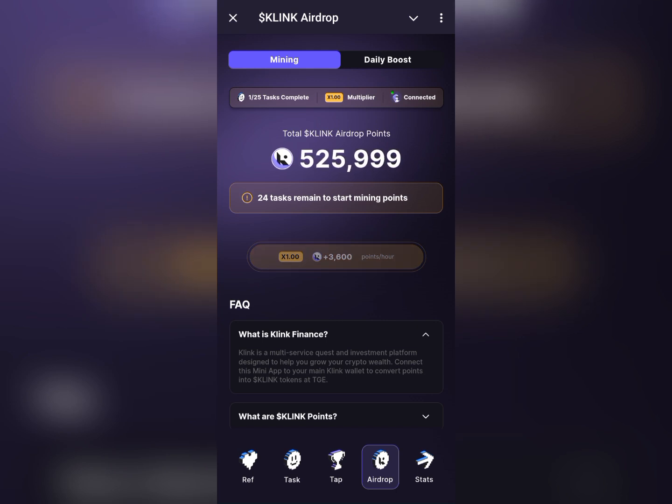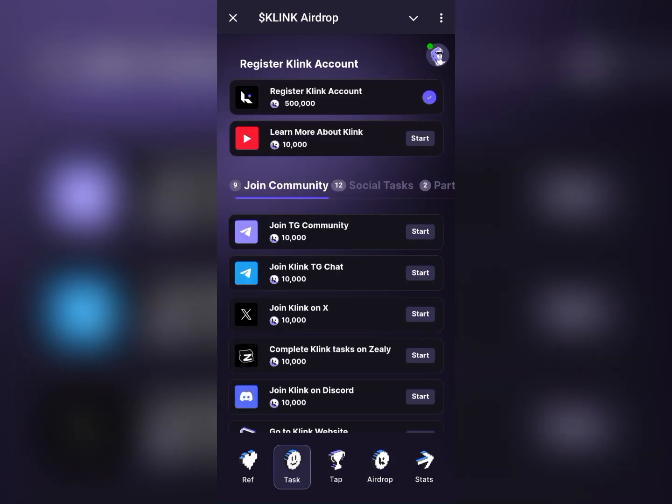Here at Airdrop, you can click to start mining. Do well to earn points in every possible way. You have to complete all the tasks to start mining points. Currently I have 526,000 points. To complete all the 24 tasks over here at tasks, first earn points.